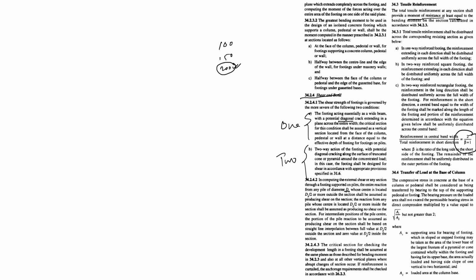The compressive stress in concrete of a column or pedestal shall be considered as being transferred by bearing to the top of the supporting member, that is, the square root of A1 by A2 not greater than 2. A1 is your supporting area for bearing of the footing. A2 is the loaded area at the column base.